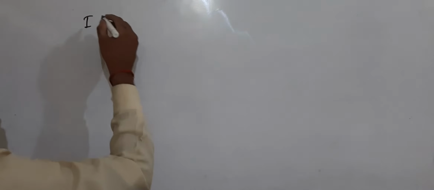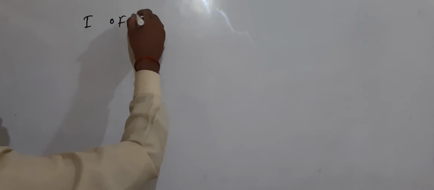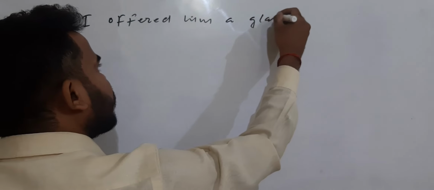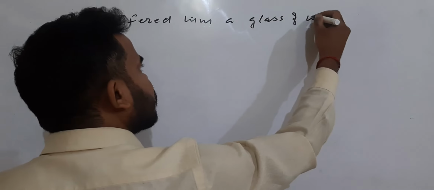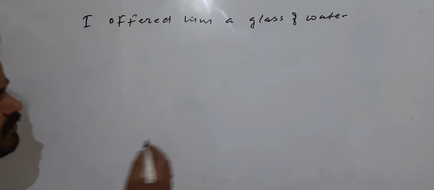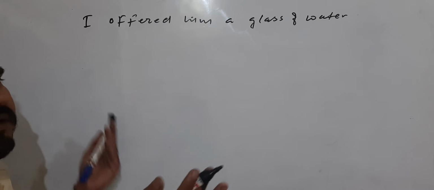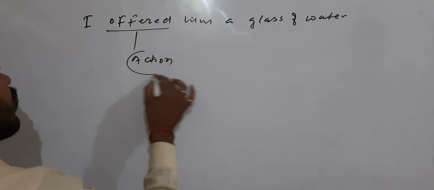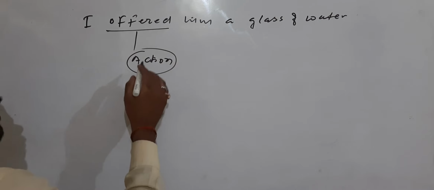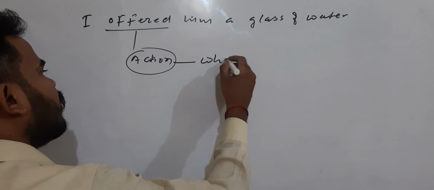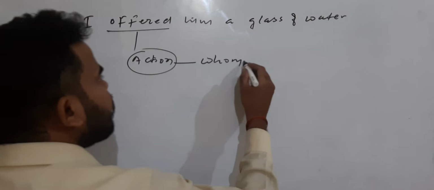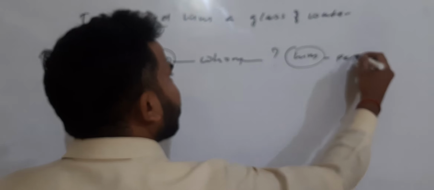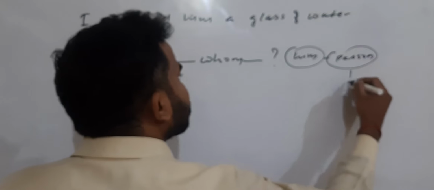See, suppose I have written a sentence: I offered him a glass of water. If I want to divide the sentence into different parts, first we have to choose the action. What is the action here? Offered, right? So I offered whom? Him. Him is a person, okay? That is why it is D2.